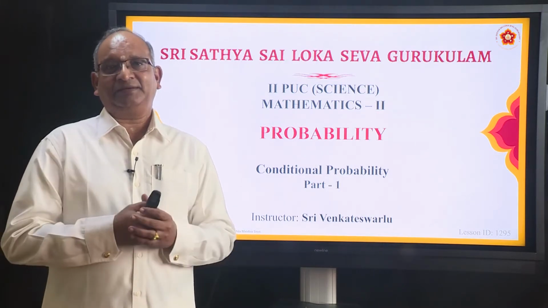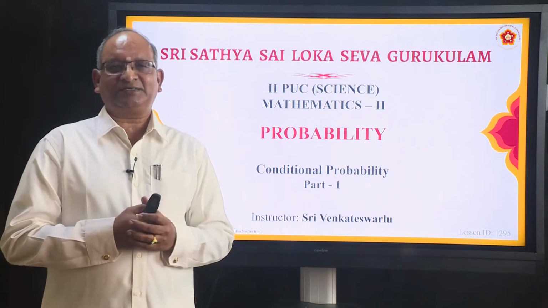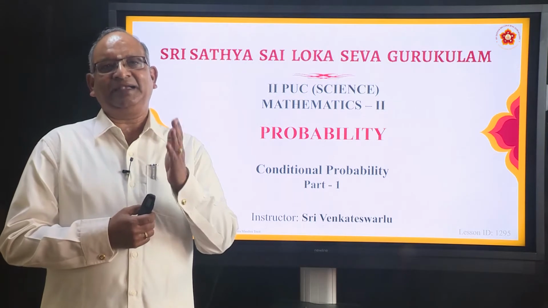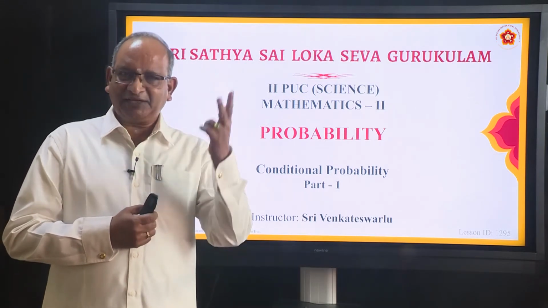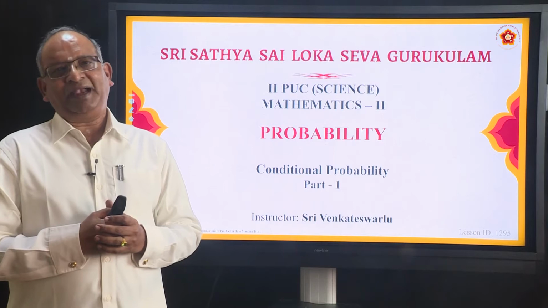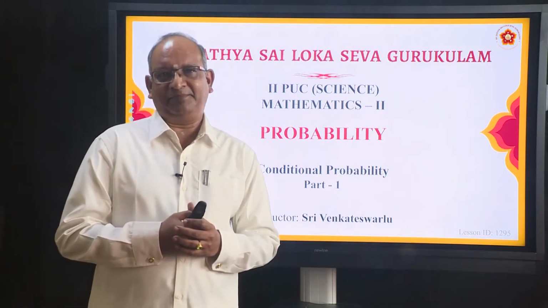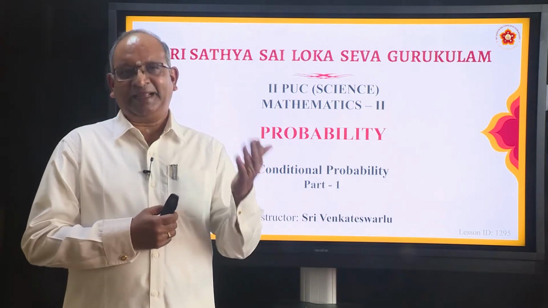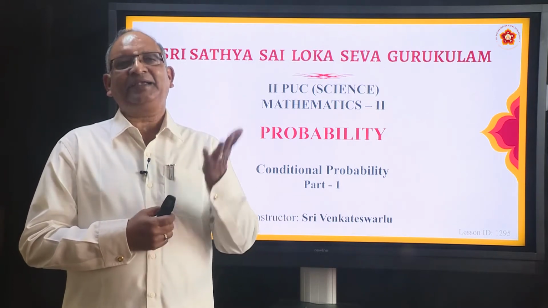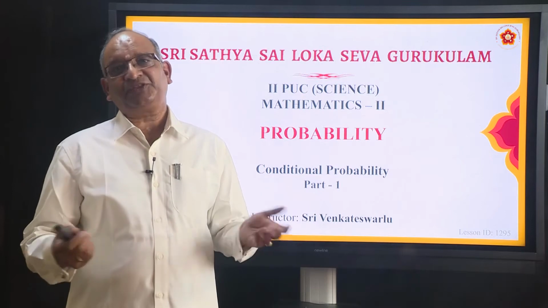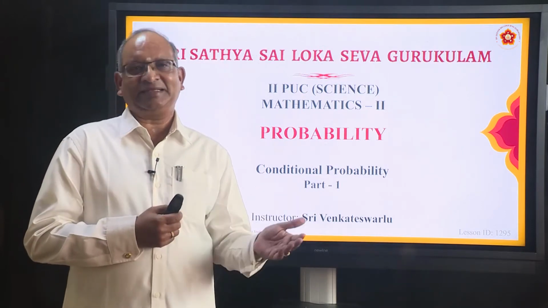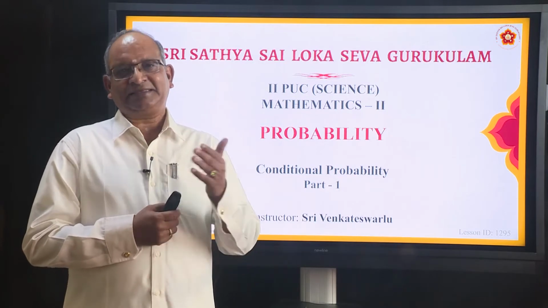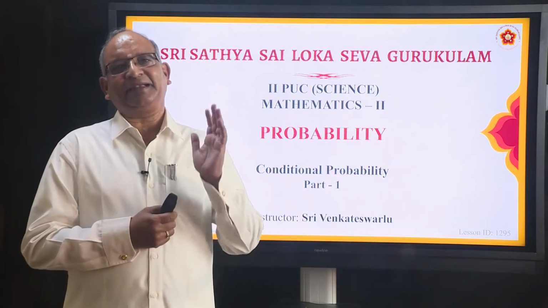If there is one coin and you toss it, the sample space has heads and tails, H and T. If you take 2 coins and toss them, the outcomes can be HH, HT, TH and TT. If there are 3, then you have HHH, HHT, HTH, THH, HTT, THT, TTH and TTT.